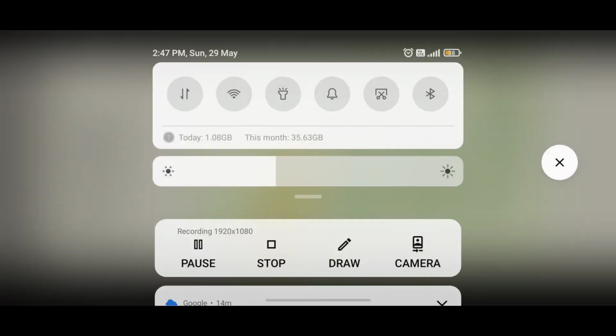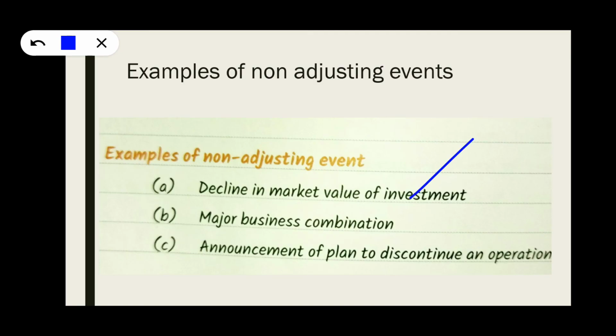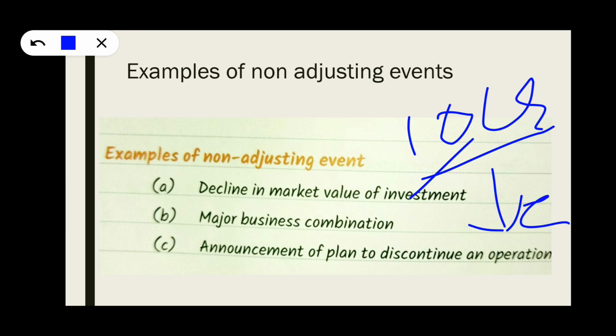Examples of non-adjusting events: decline in market value of investment. For example, you invested 10 crores in Reliance and suddenly it has fallen to 5 crores. The market value has fallen, but you know that investment is always carried at cost. So it is a non-adjusting event, whether the market value increases or decreases. Next, a major business combination.